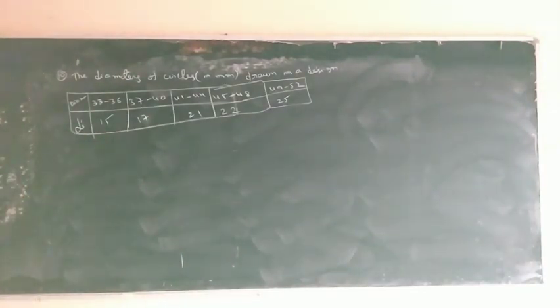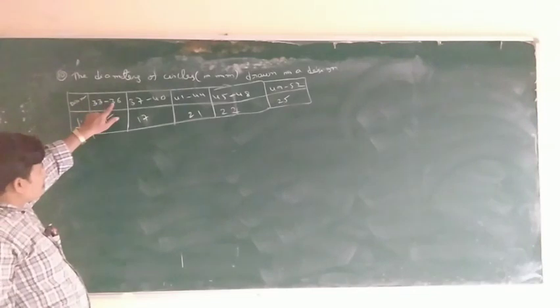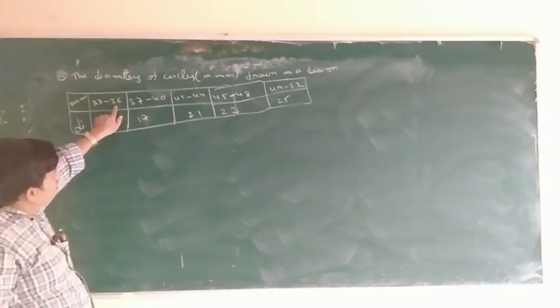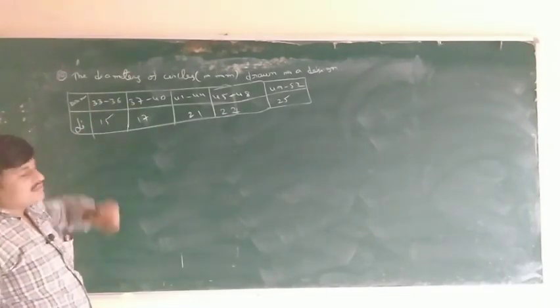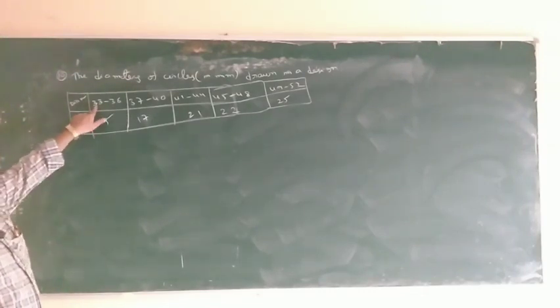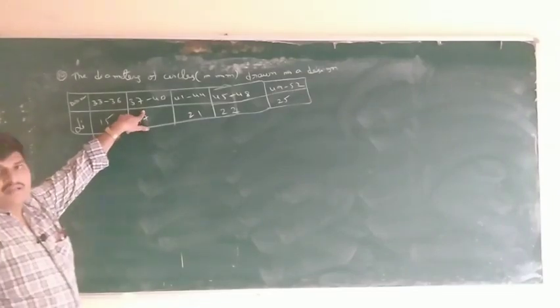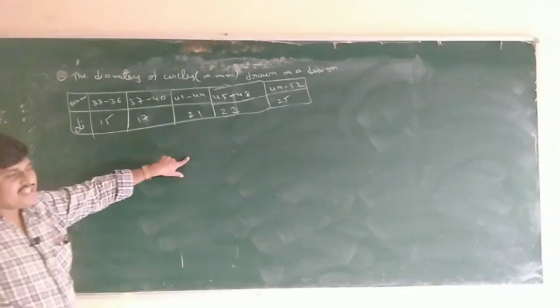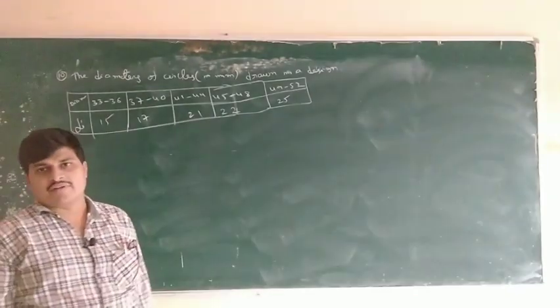Actually, for the intervals, the upper limit of the first interval and the lower limit of the second interval have to be equal. That is the correct form of intervals. So in this problem, correct intervals are not given. So we have to modify the intervals first of all.